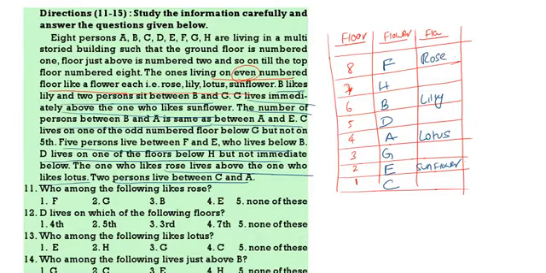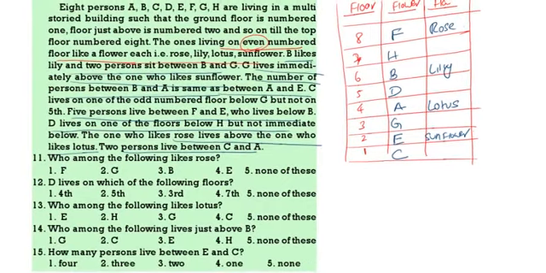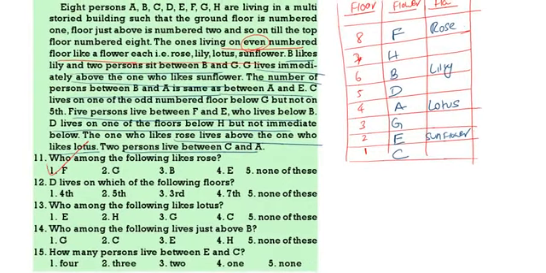Now, come to the questions. Who among the following likes rose? F. D likes which flower? D is living on which floor? 5th floor. Who is liking lotus? A. That is not there. Who is living just above B? H. How many persons are there between E and C? No one, or none. None is the correct answer.